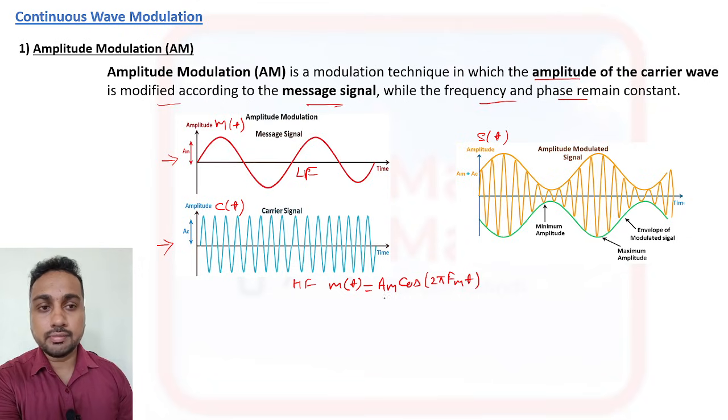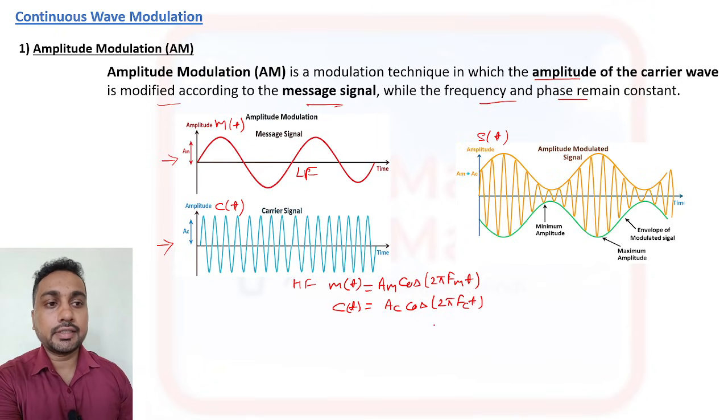Now we have c(t), the carrier signal. The carrier signal is Ac cos 2 pi fc t. Now we have s(t), that we call the modulated signal.